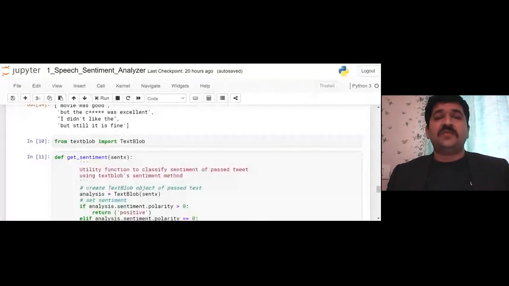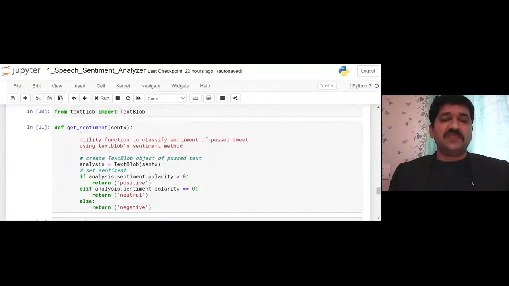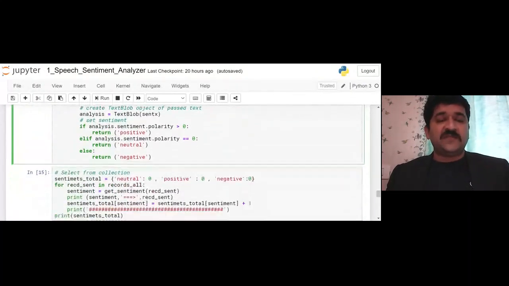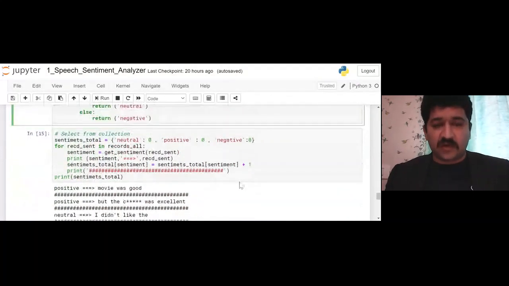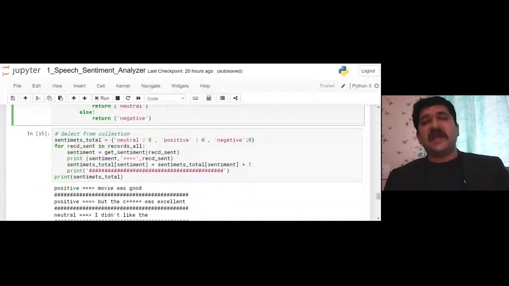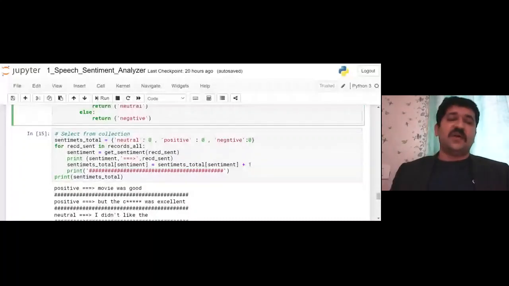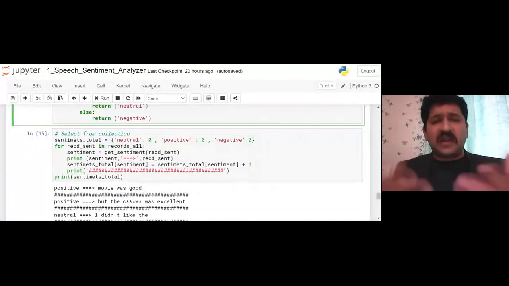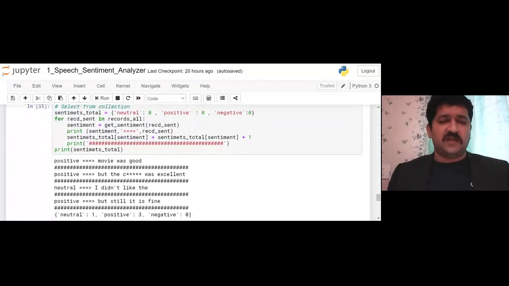Then I have gone to TextBlob. That is the library which has to be utilized. For that, I have used a function, TextBlob, which is a direct function which gives you the polarity, analysis.sentiment.polarity. In that, whether the value is greater or less will identify what is inside that. And this function is used in this sentiment total. So I got the sentiments. Naturally, I said most of the positive things, so the positives are more. The negative thing did not go inside properly, so it is not displayed. You can try it out different ways. Okay, so you will have the idea on that.